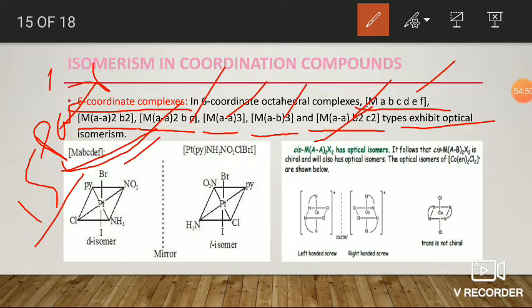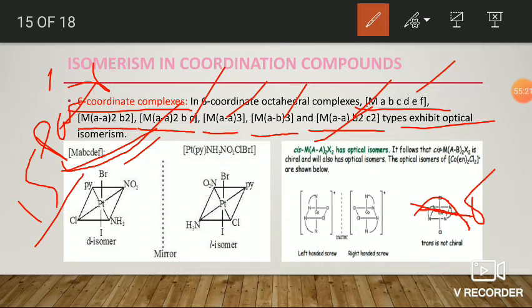Trans is optically inactive because there is a plane which can bisect it, going through the central chlorine atom and through the middle of two edges of the square. So we get two equal parts. So there is a sigma plane, and it is optically inactive. Only cis is optically active.